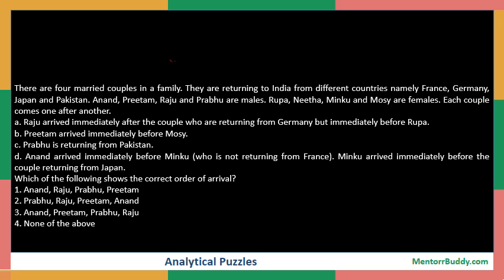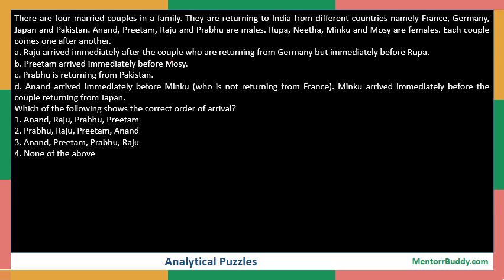So let us see how we can approach such a question in which there are certain statements given and these conditions are to be utilized to solve a particular question. So let's see how we can approach this question. What is given is that they are coming from different countries, namely France, Germany, Japan and Pakistan. The male people are Anand, Preetham, Raju and Prabhu, and the females are Rupa, Neetha, Minku and Mozi.